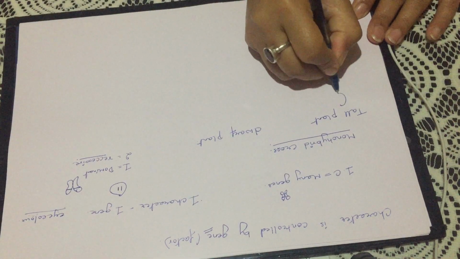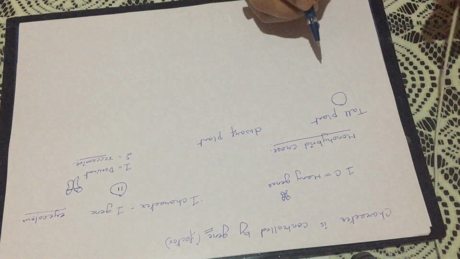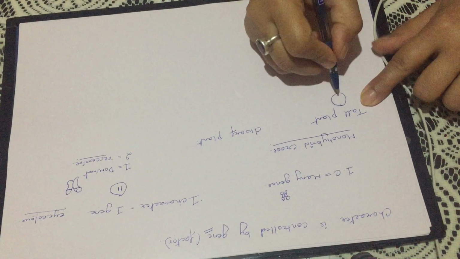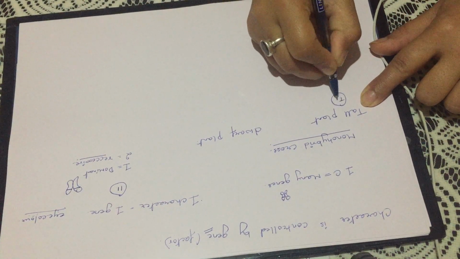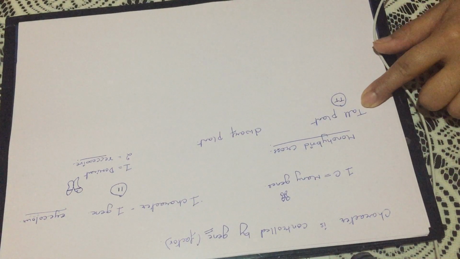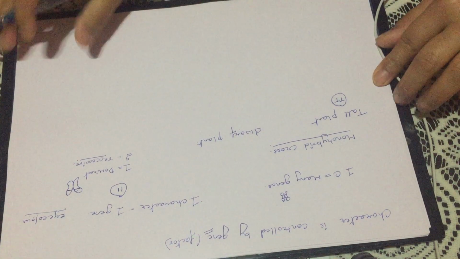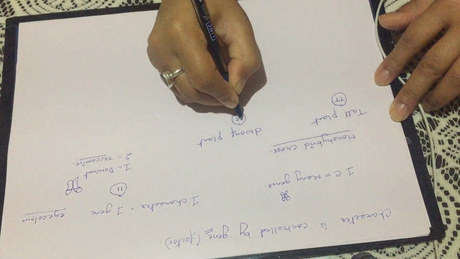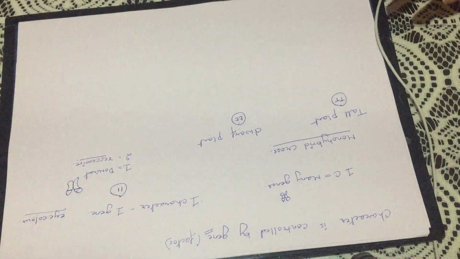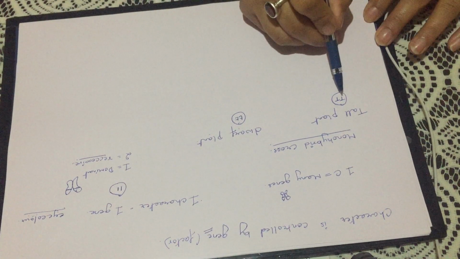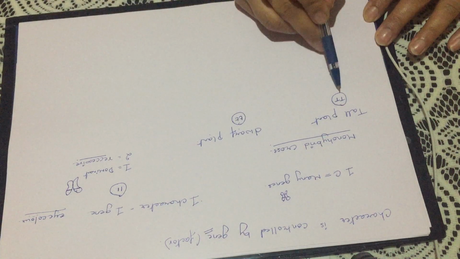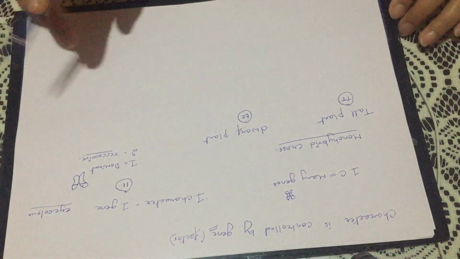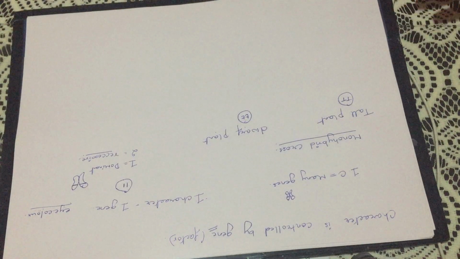Now tall, okay, tall plant, the tall is character height, okay. So tall is controlled by a pair of genes, capital TT, okay, and the dwarf plant is controlled by a pair of genes which is recessive, okay. Now always remember, capital letter is used to denote the dominant one, and small letter we use for the recessive one, okay.